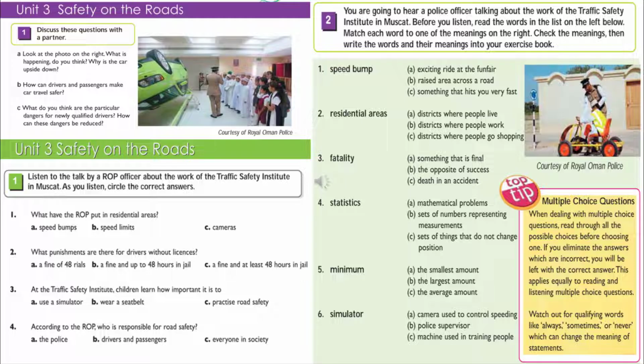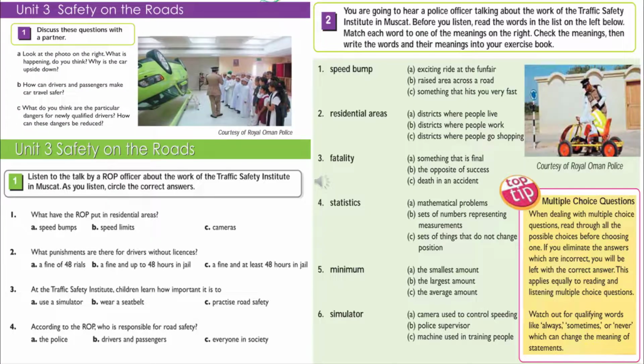The advice from the ROP for new drivers is that they should practice what they have learned in their training. They should avoid driving at busy times and only go out on the roads if a more experienced driver goes with them. They should remember that accidents can happen to anyone and respect the rules of the road at all times. To sum up, the police emphasize that road safety is the responsibility not only of the police or drivers and passengers, but of all members of society.